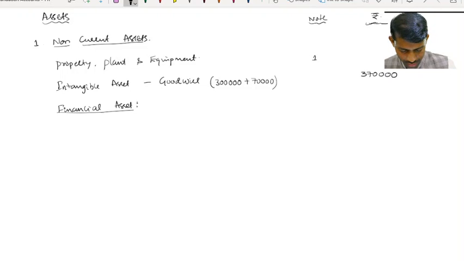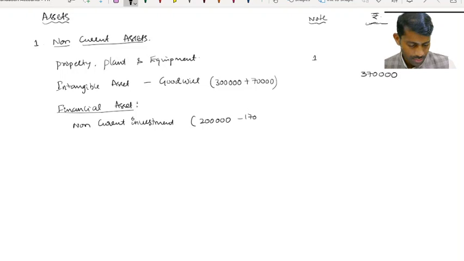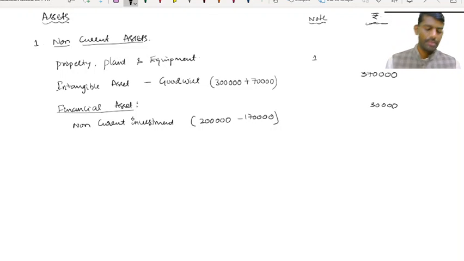Under financial assets, we have non-current investment, outsiders. So 2 lakh minus 1,70,000, which is the cost of investment that has been cancelled. 30,000 will come in CBS. In this problem, this is what is new.